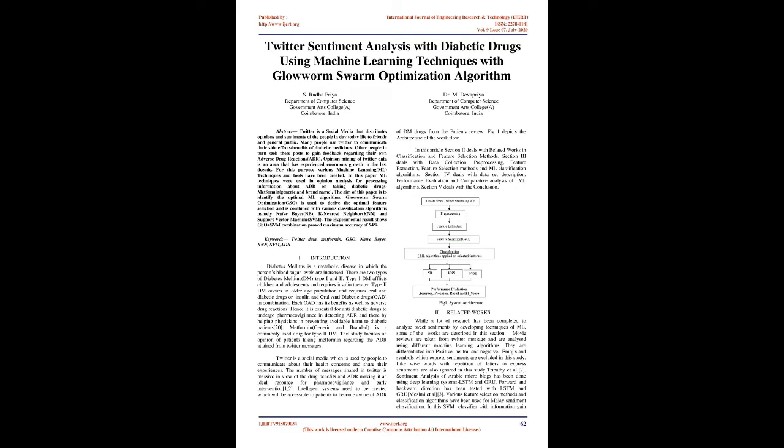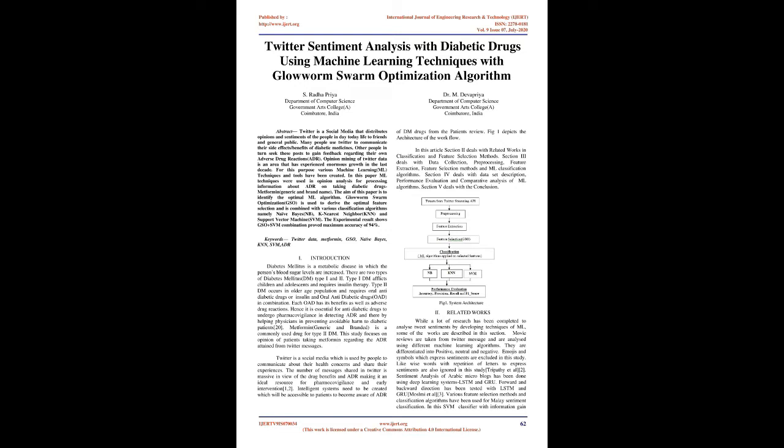Fig 1 depicts the architecture of the workflow. In this article, Section 2 deals with related works in classification and feature selection methods. Section 3 deals with data collection, pre-processing, feature extraction, feature selection methods and ML classification algorithms. Section 4 deals with data set description, performance evaluation, and comparative analysis of ML algorithms. Section V deals with the conclusion.